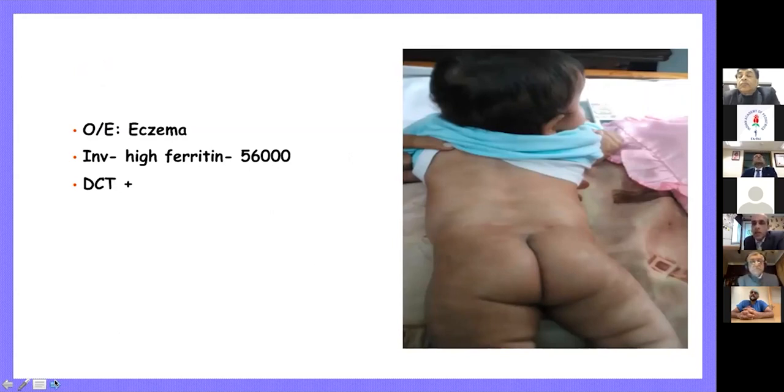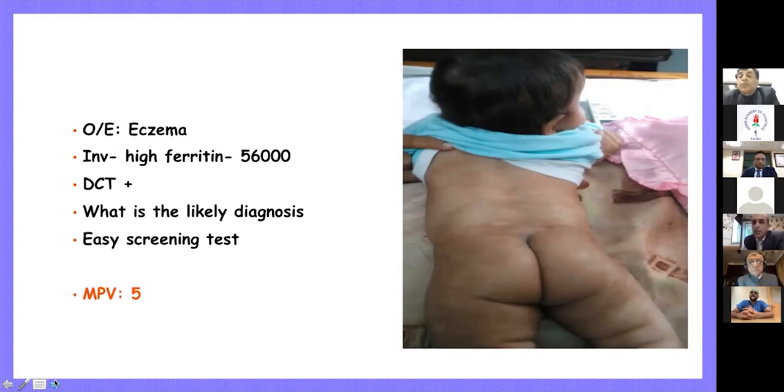And with the presence of eczema, we thought that maybe this young baby has some kind of immunodeficiency. One of the important immunodeficiencies that we see is Wiskott-Aldrich syndrome. So this patient's diagnosis was Wiskott-Aldrich. We did a simple investigation, mean platelet volume, which is available in all the Coulters. The mean platelet volume was low. The platelets were microplatelets, small platelets as opposed to ITP, which generally has giant platelets. The diagnosis was clinched to be Wiskott-Aldrich syndrome, and we could prove that genetically.